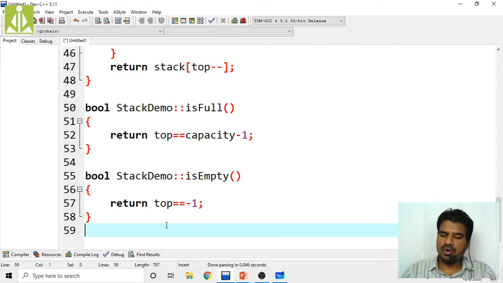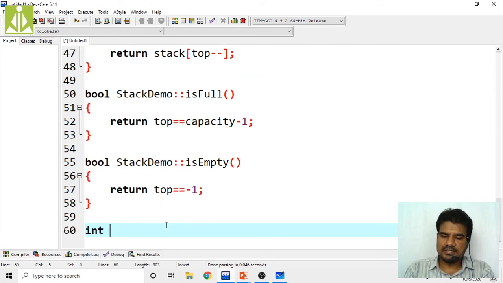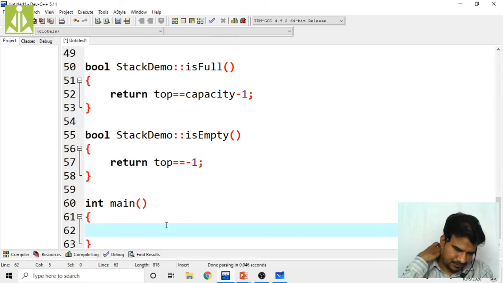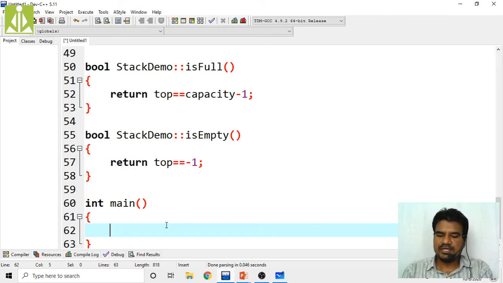Quickly we go and see inside main. What I am doing is simply trying to insert one element into the stack.